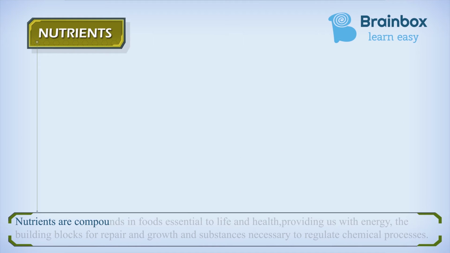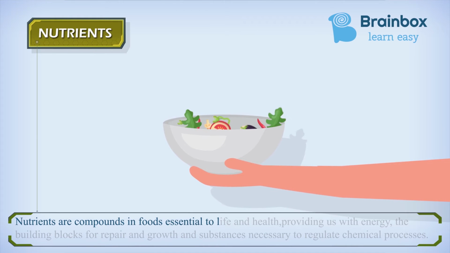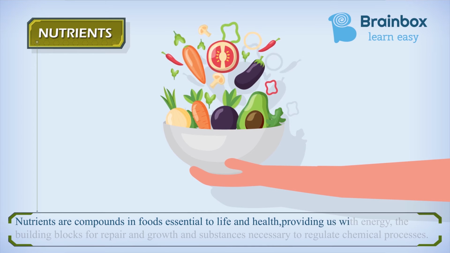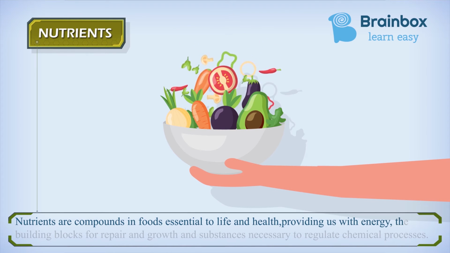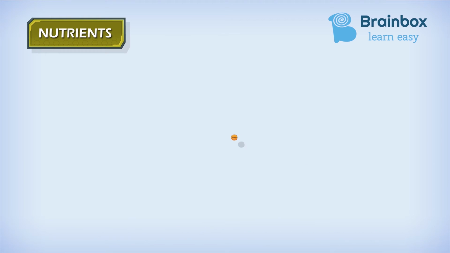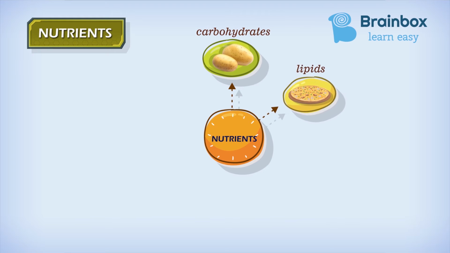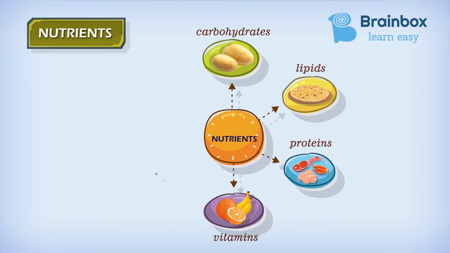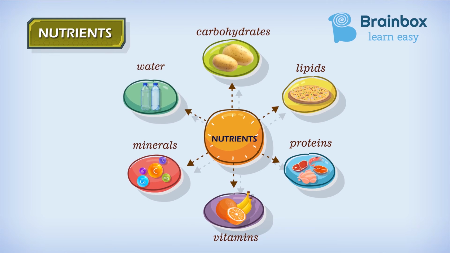Nutrients are the compounds in food essential to life and health, providing us with energy. Nutrients are the building blocks for repair and growth, and also the substances necessary to regulate chemical processes. There are 6 different types of nutrients, which are carbohydrates, lipids, proteins, vitamins, minerals and lastly water.